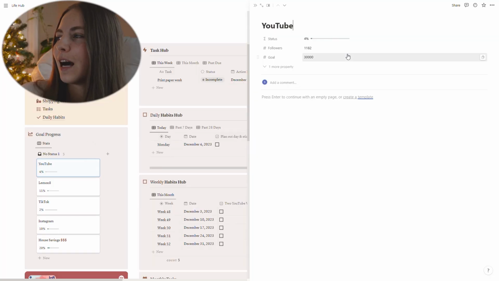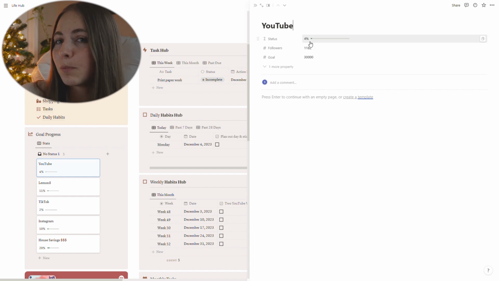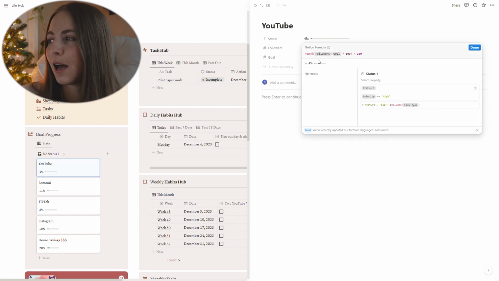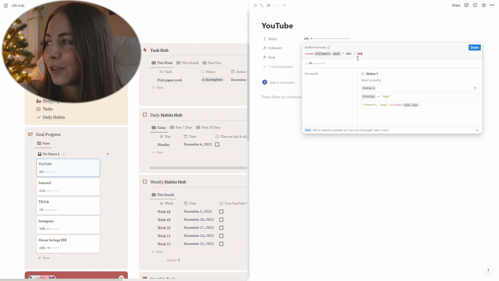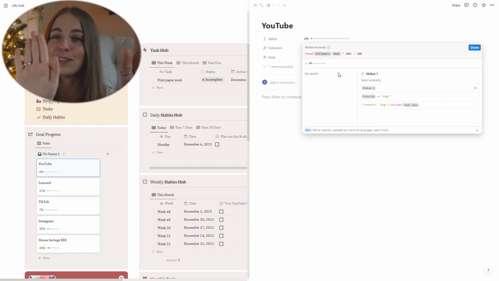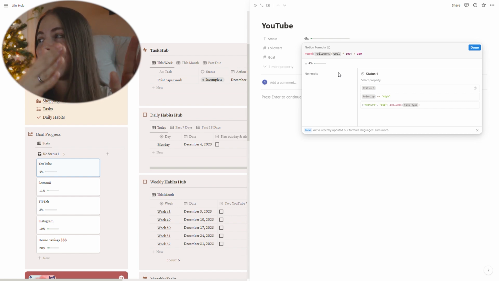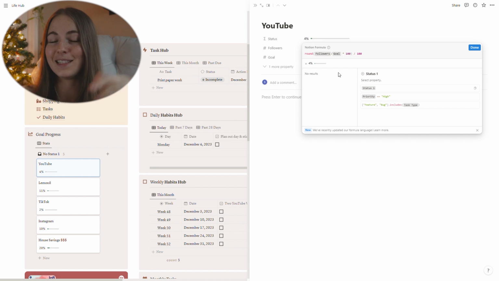The way I have this set up is each of these numerical goals, I have the status bar. I used a formula to set this up, so it's just the followers divided by the goal that I have, or the money or whatever. And then you have to multiply it by 100 and then divide it by 100. Otherwise the percentage just shows up weird. So that's the formula that I use to get these progress bars. Essentially the number that you currently have divided by the number that you want to have times 100, put that in parentheses and then divide it by 100 and it'll show up as a % like this.